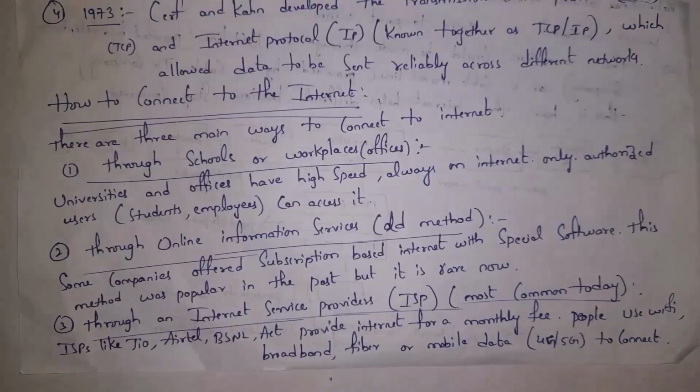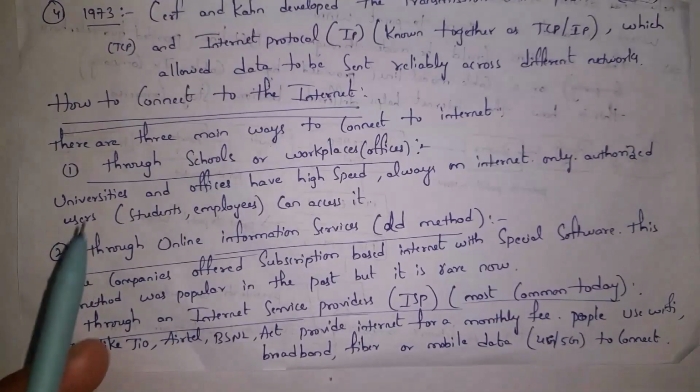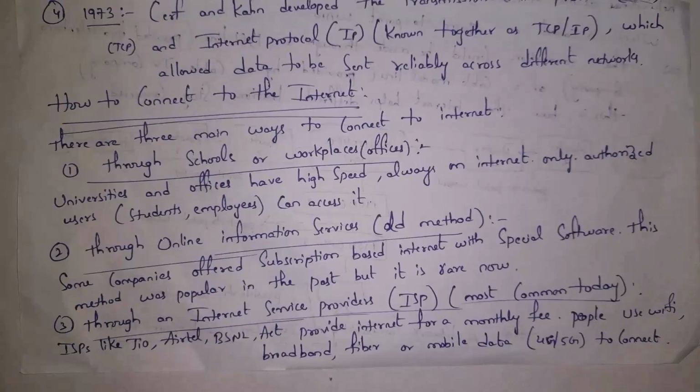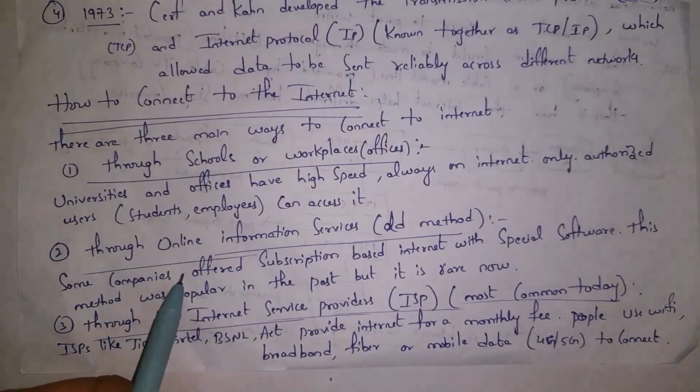Guys, by using 3 ways we can connect to the Internet. The first one is through schools or offices. Many colleges and universities maintain high-speed Internet, so if you are a student or employee, you can access that Internet. The second one is through online information services. Guys, this is one of the oldest methods. In olden days, some companies used to provide Internet, and in order to use it, you needed to install a special software. Through that software, you could access the Internet. Guys, now no one is using this method.